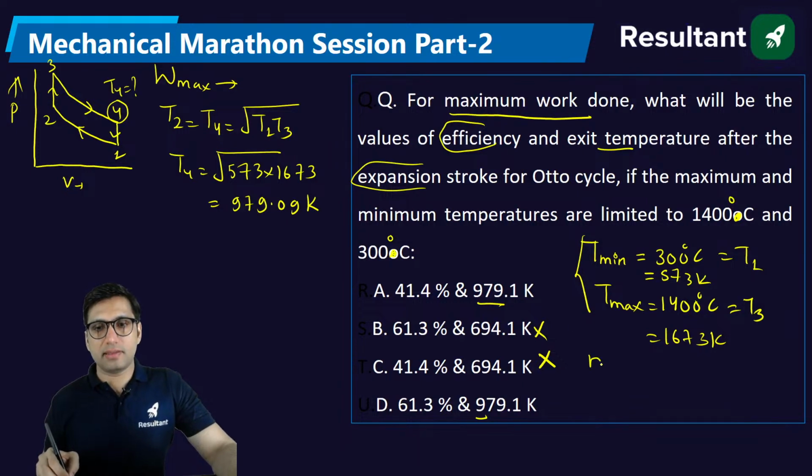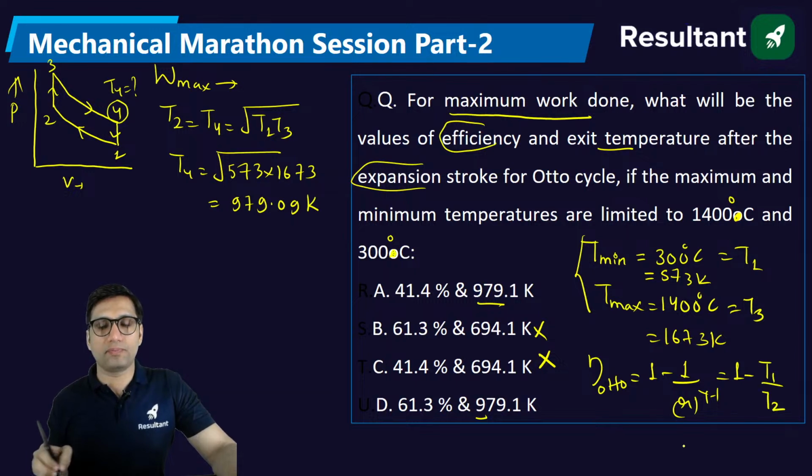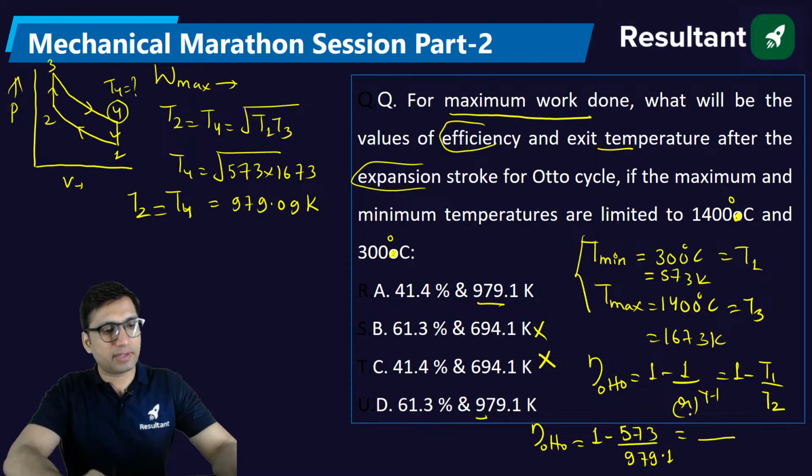Next thing is efficiency. Efficiency of the Otto cycle, we all know, is 1 minus 1 by compression ratio power gamma minus 1. But you can also write efficiency as 1 minus T1 by T2. In this question, T4 is also equal to T2. So efficiency of the Otto cycle will be equal to 1 minus 573 Kelvin divided by 979.1. Just solve it, you will get the efficiency.